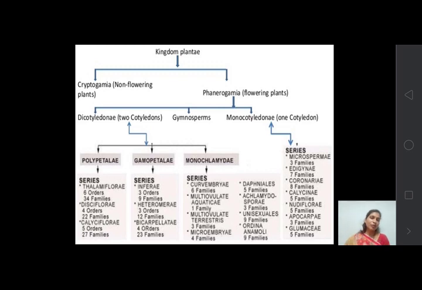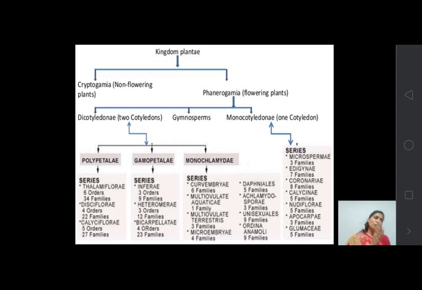Then we come to the gamopetalae. Gamopetalae again shows 3 series, that is inferae, heteromerae and bicarpellatae. Inferae consists of 3 orders and 9 families. Heteromerae contains 3 orders and 12 families. And bicarpellatae contains 4 orders and 23 families. So this is the gamopetalae.